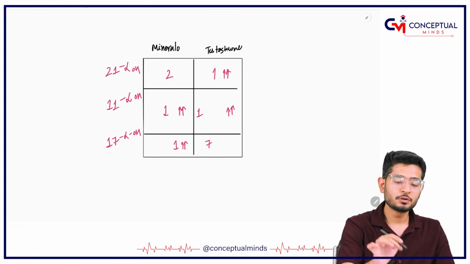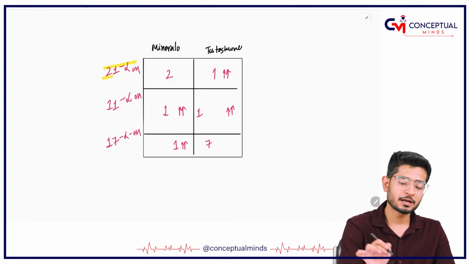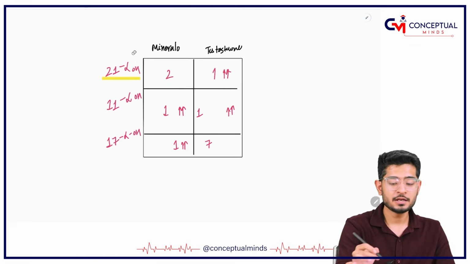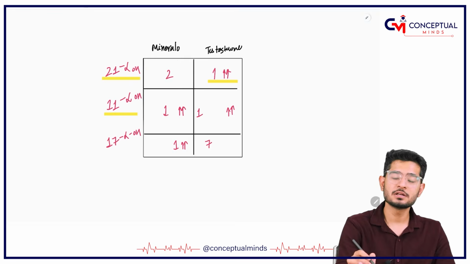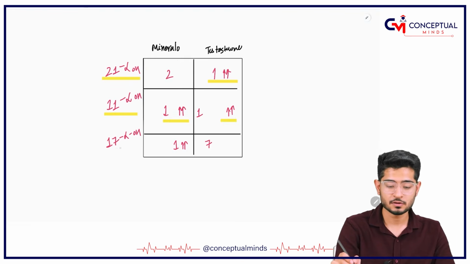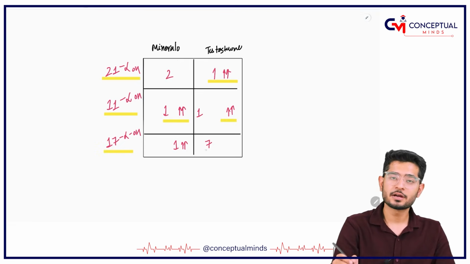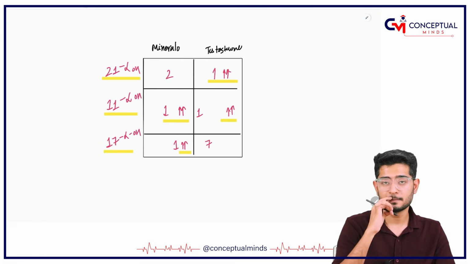So what I want to tell you is that if there is a 21 hydroxylase deficiency, then you will have an increase in testosterone. If there is 11 alpha hydroxylase deficiency, then there will be an increase in mineralocorticoids and testosterone also. And if it's a 17 alpha hydroxylase deficiency, there will be an increase in the mineralocorticoids.